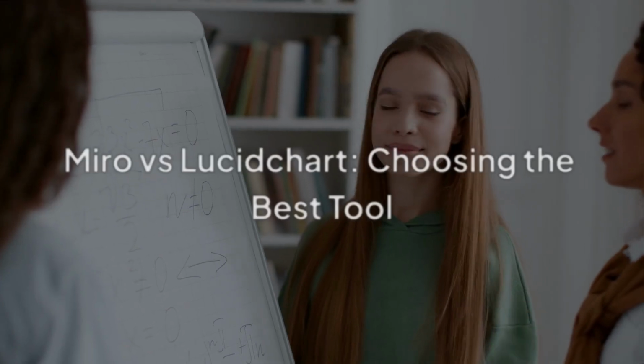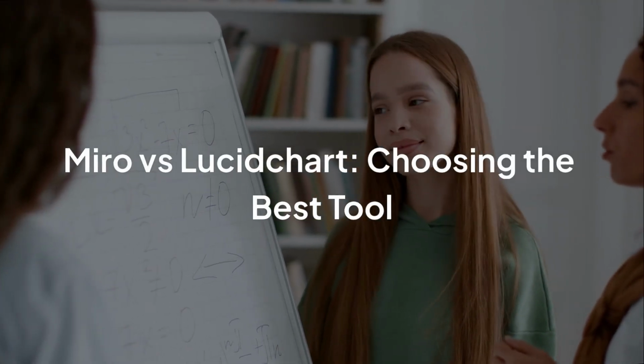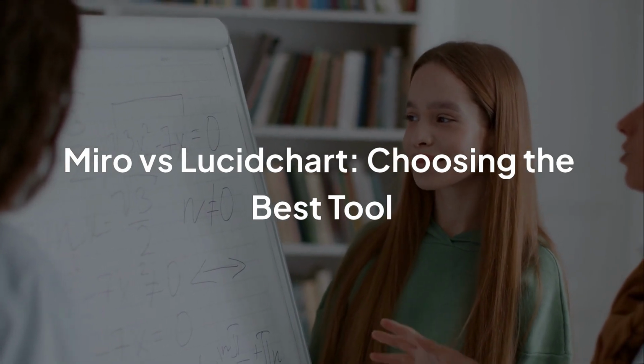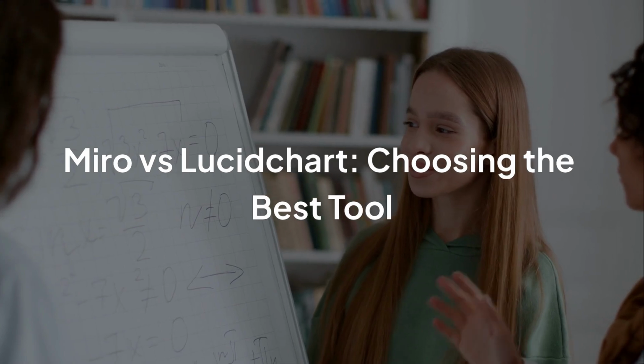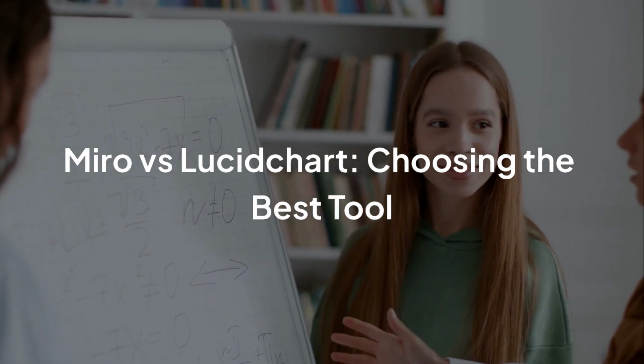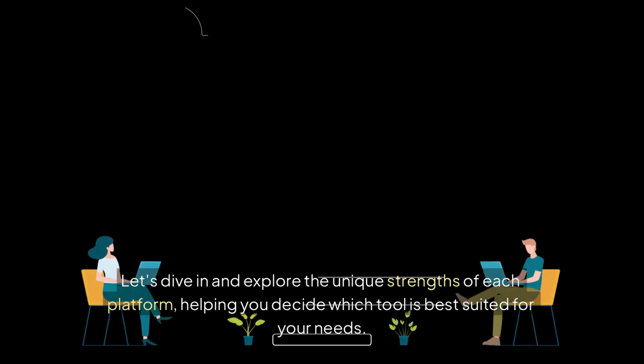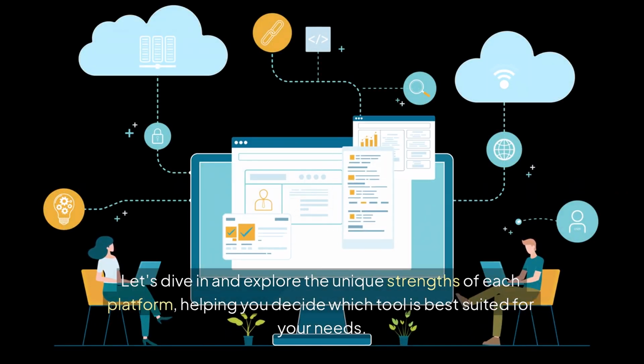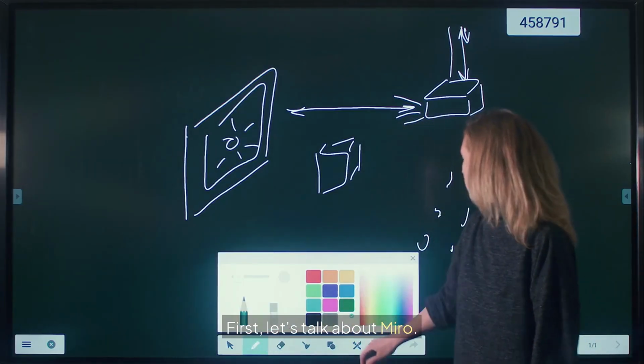In today's video, I'm going to teach you why Miro might be a better choice for collaborative whiteboarding, brainstorming, and workshops, whereas Lucidchart may excel when it comes to detailed professional diagramming. Let's dive in and explore the unique strengths of each platform, helping you decide which tool is best suited for your needs. First, let's talk about Miro.